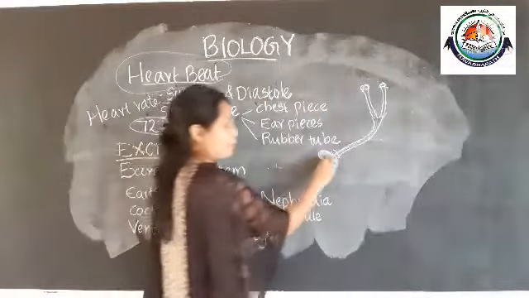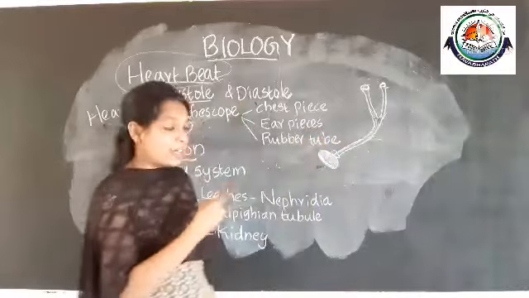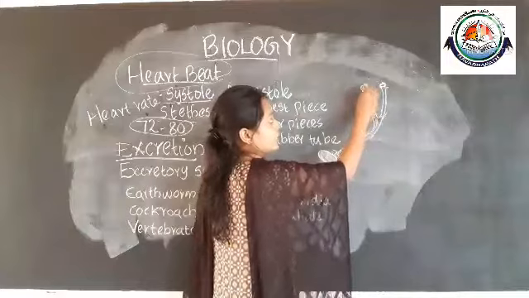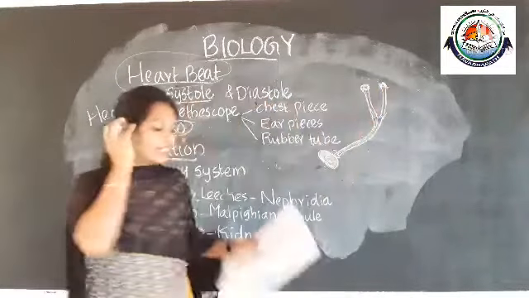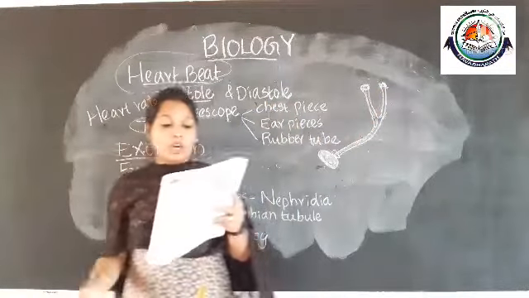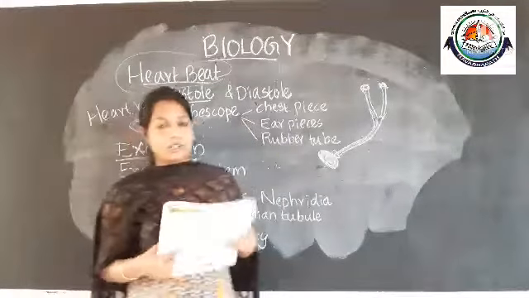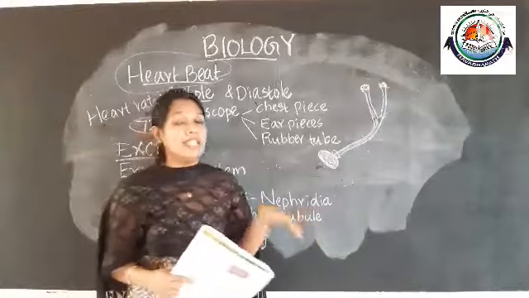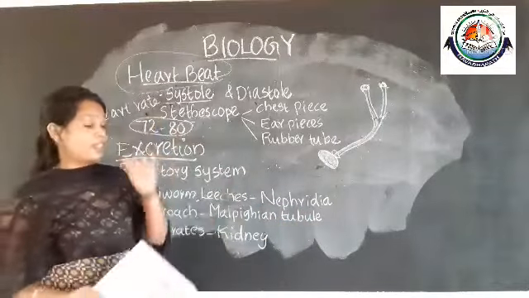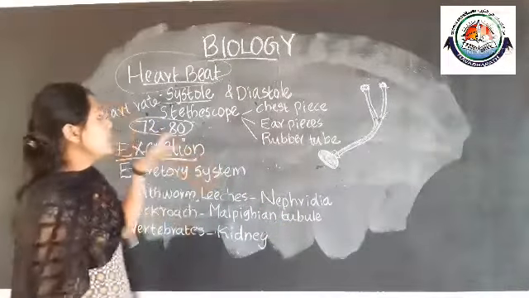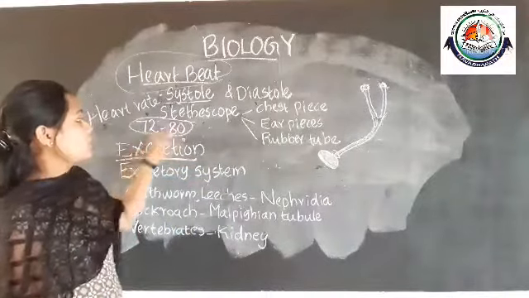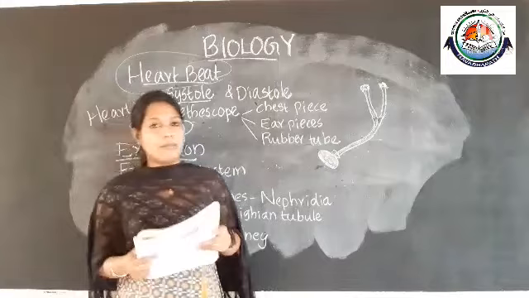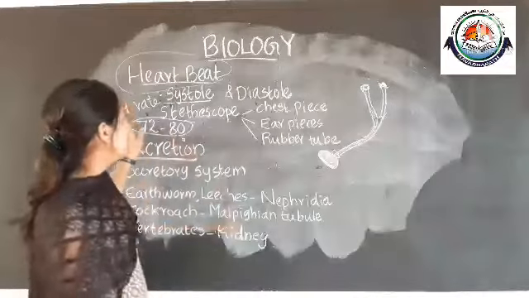The diaphragm passes the sound of the heartbeat through the rubber tube, and it reaches the ear pieces, and the doctor can hear the sound of the heart functioning. So the doctor can determine whether the heart functions normally or not. For an adult healthy person, it ranges from 72 to 80 times per minute. Clear? So that's about the heartbeat and heart rate.